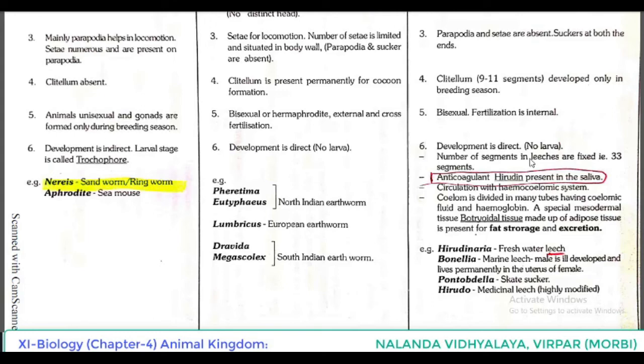Examples of each. Polychaeta, example Nereis. They are also known as sandworm or ringworm. Aphrodite, sea mouse.